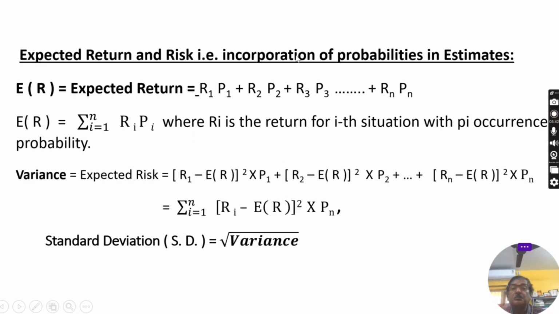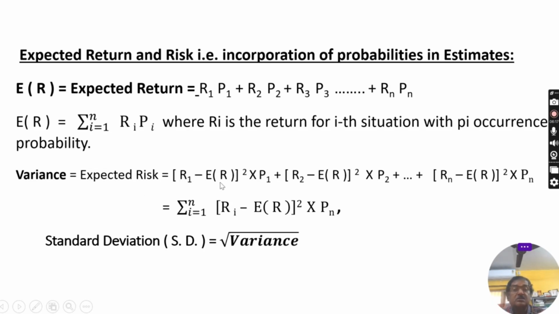Now this is a case of probabilistic situation. I have already shown and discussed the expected return in the case of probability. Now I am going to discuss how you will calculate the risk, that is, the expected risk, in the case of probabilistic situation. The formula is written here. This is the formula for finding the expected risk.